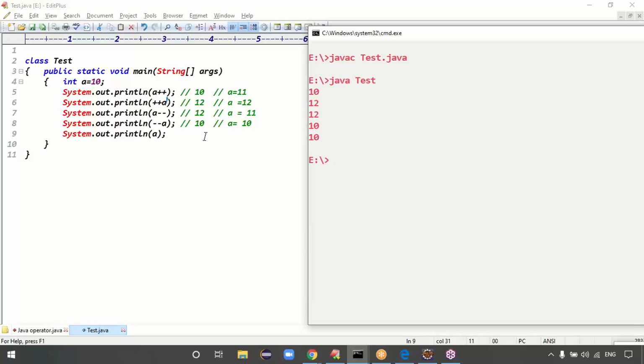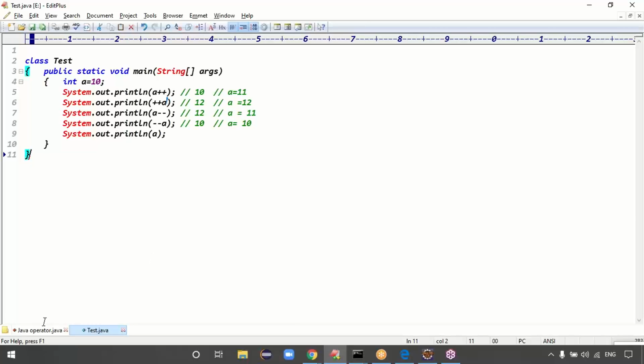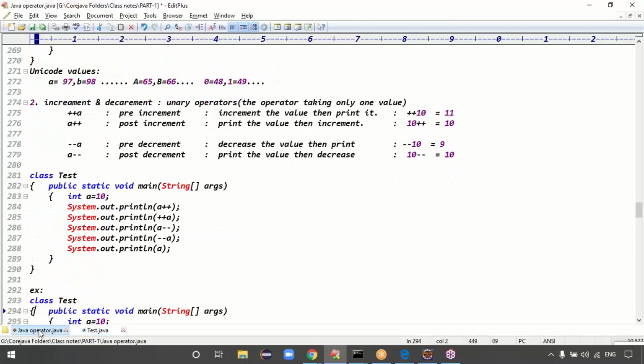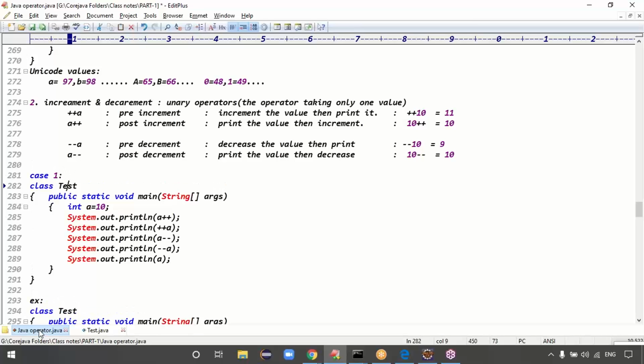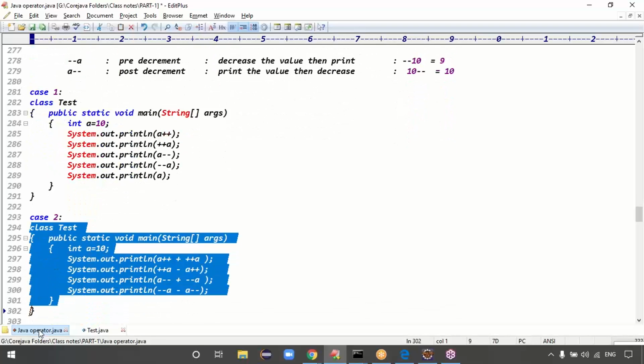We got the same output, right? Yeah. And you try to tell me the answer for one more example. This is case one. This is case two. If we take case two, I can take the two values.